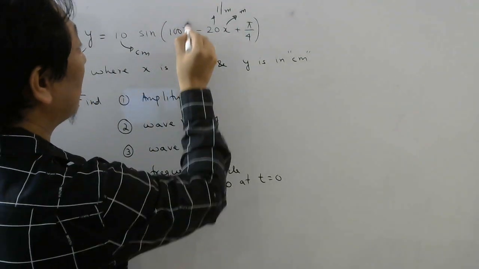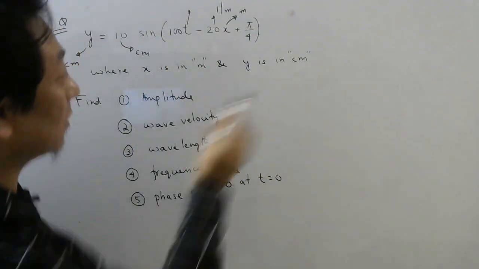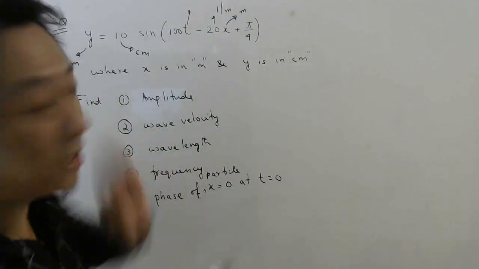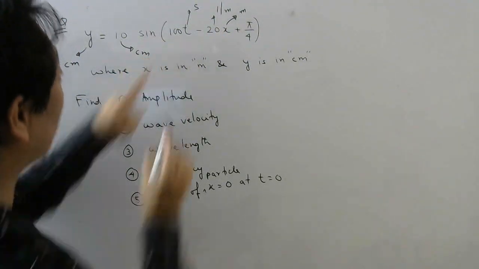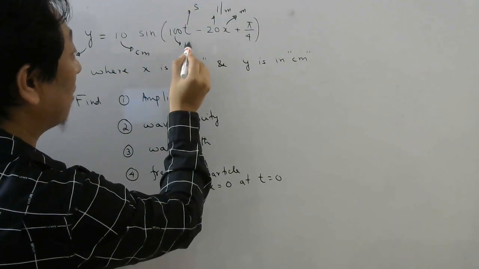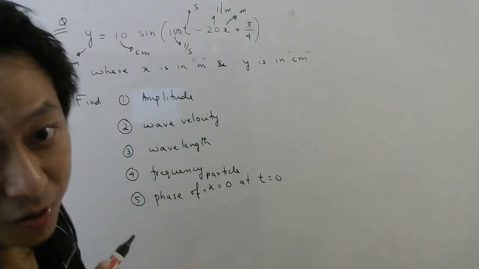And what about this t? T is in, they have not mentioned, so we will assume t is in seconds. Now, if t is in seconds, then this 100 will be in what units? 1 by second. Don't forget this, okay?